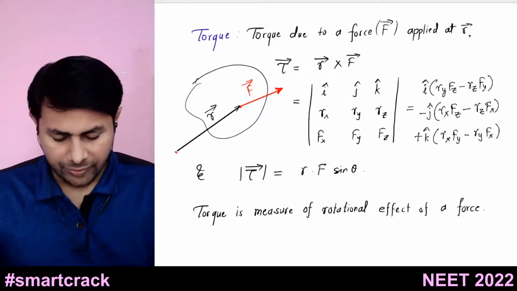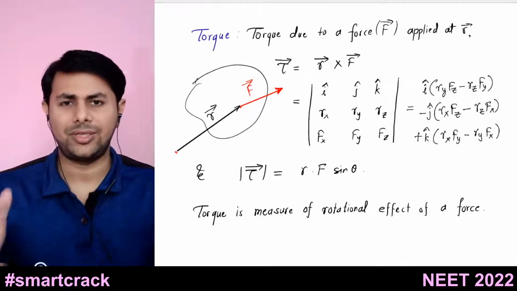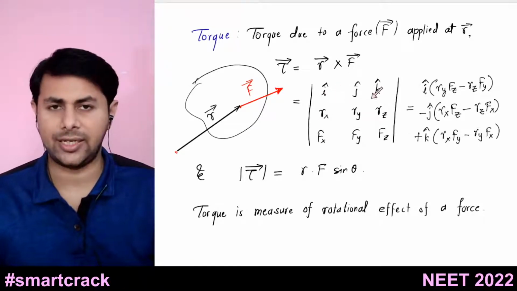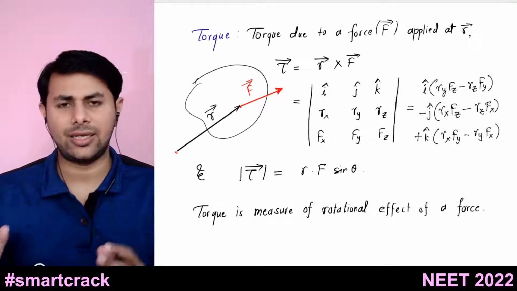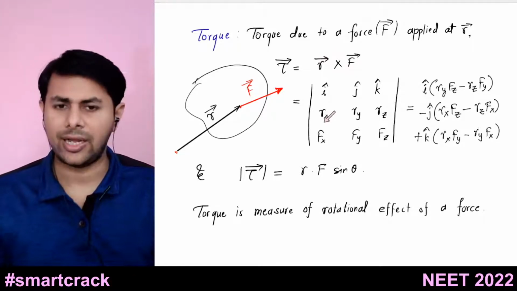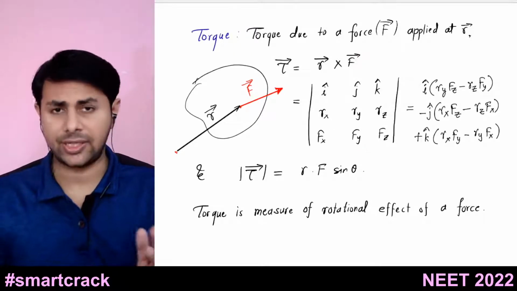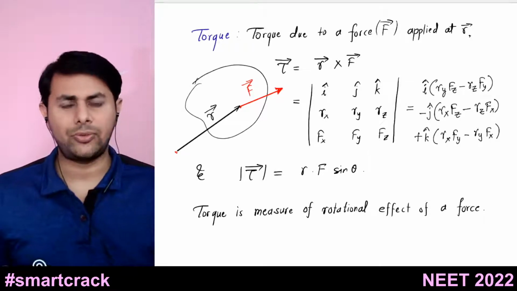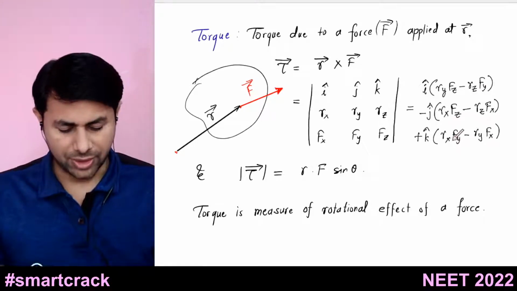So how do we find the vector product? We write the vector product using this determinant of three rows. The first row is i, j, k, the unit vectors along the x-axis, y-axis, and z-axis. The second row is rx, ry, rz, the components of this vector along x, y, and z-axis. And the third row is the components of the second vector along x, y, and z-axis. I hope you know how to solve this determinant, and in case you don't, this is the solution of the determinant.